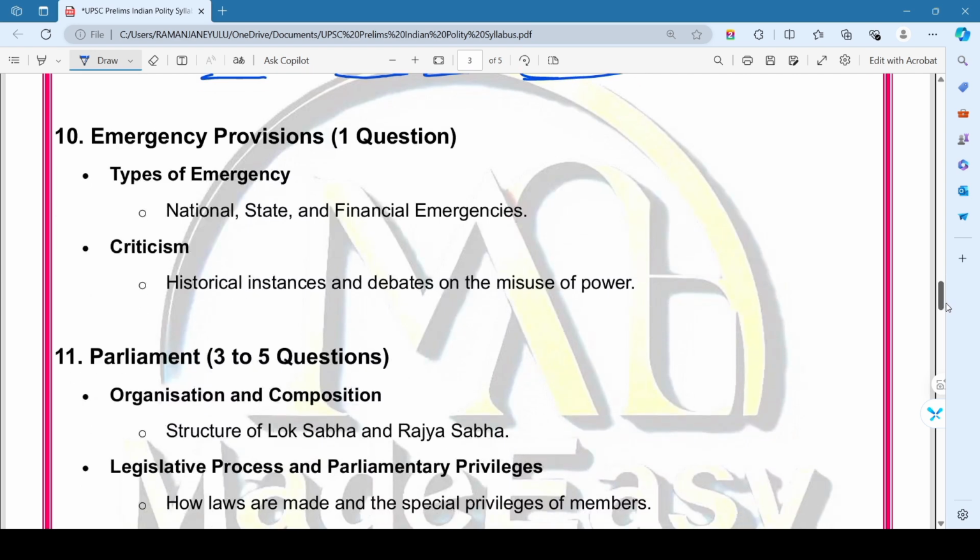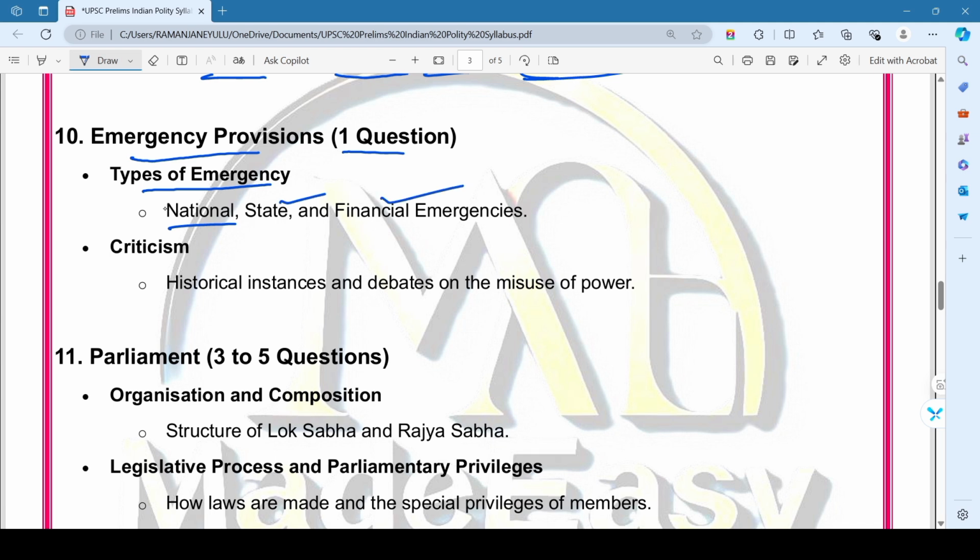So then coming to 10th chapter in this Indian polity, that is emergency provisions. Here we expect at least 1 question from this chapter. In this chapter we mainly focus on types of emergencies, that is national emergency, state emergency and financial emergencies.